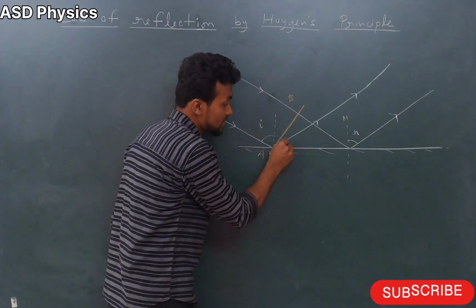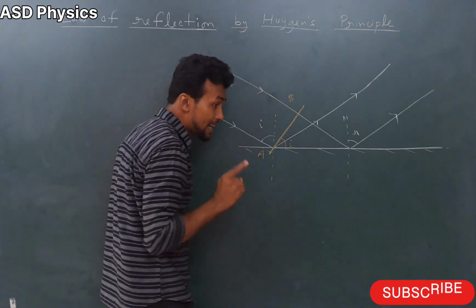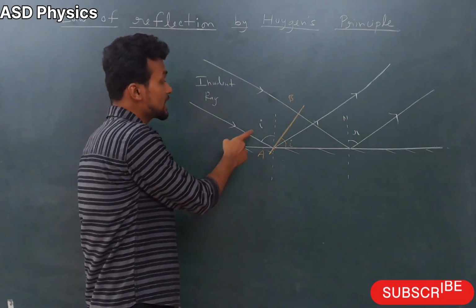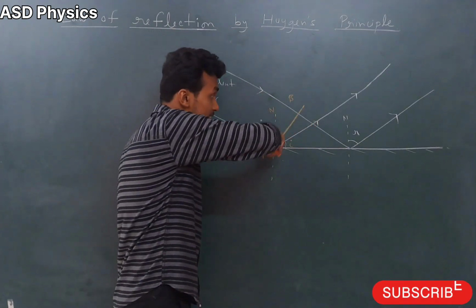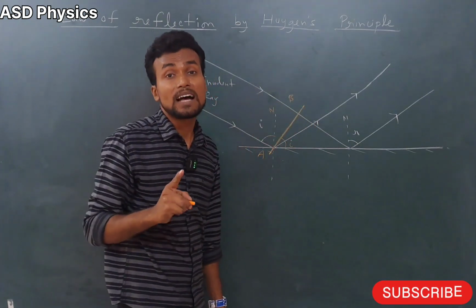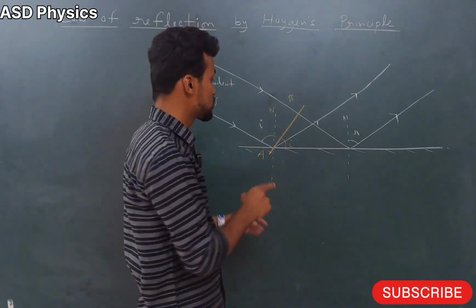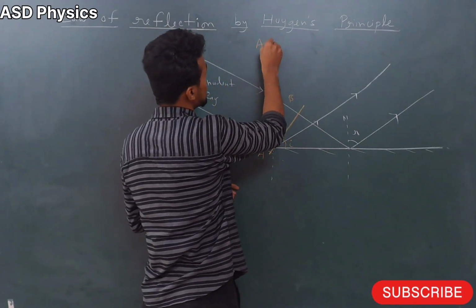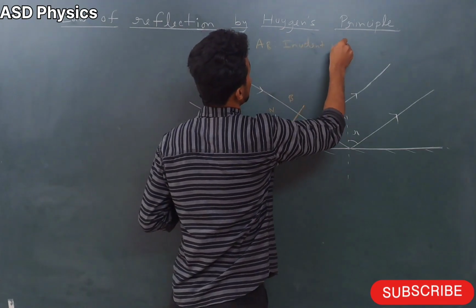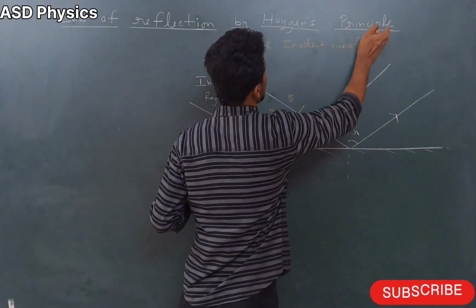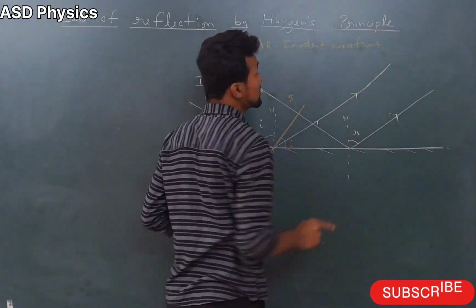So what about this angle? This angle is I. That means the ray will make angle I from the normal, and this incident wavefront will make angle I from the horizontal. Okay, so what is this AB, my dear students? This AB is the incident wavefront. Now let's write down what this AB is. AB is the incident wavefront.